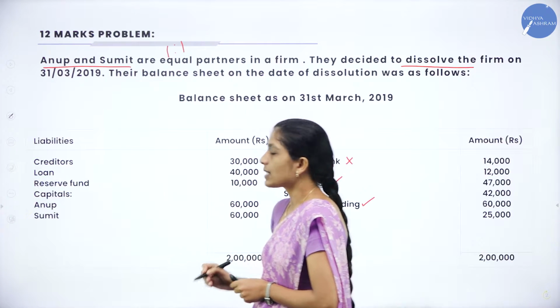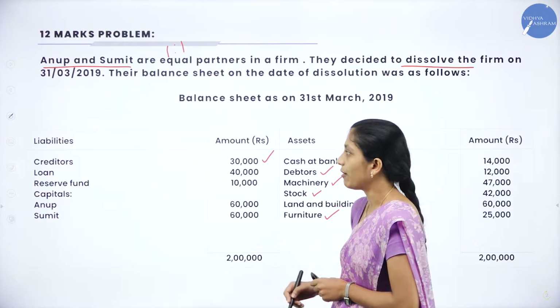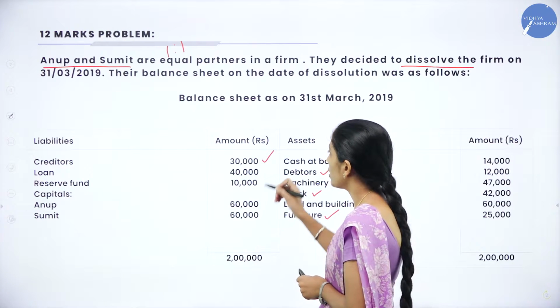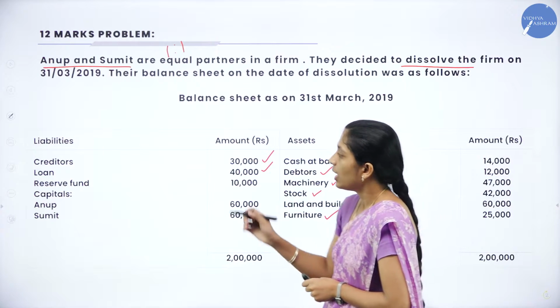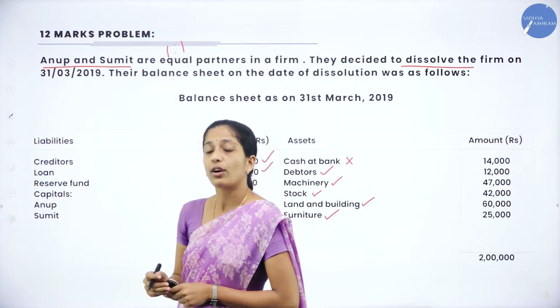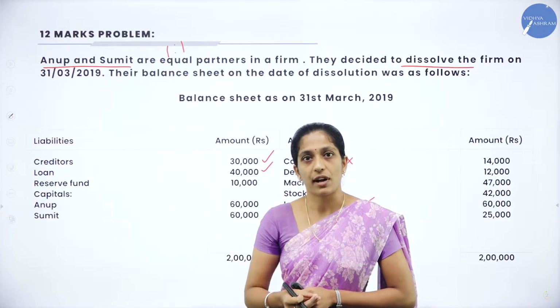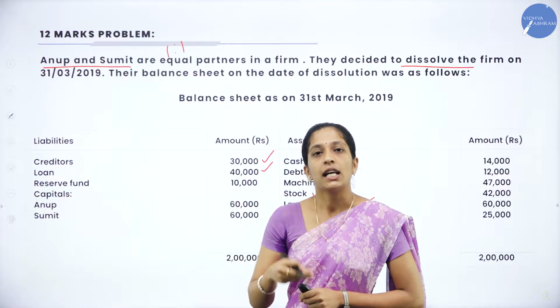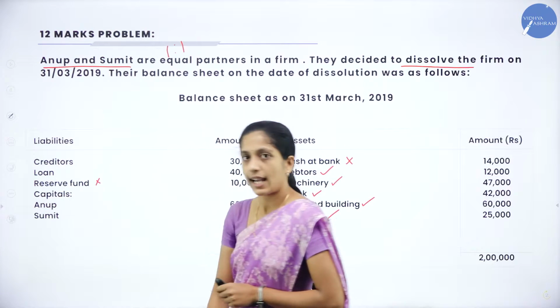Yes, here it is creditors. So what they have told, 30,000. So we have to take it. Next is loan. So we have to take this loan. How much? 40,000. Next, reserve fund. So we are not going to take this reserve fund. We are going to distribute that reserve fund in partners' capital account in their profit sharing ratio. So we are not going to take it under realization account.